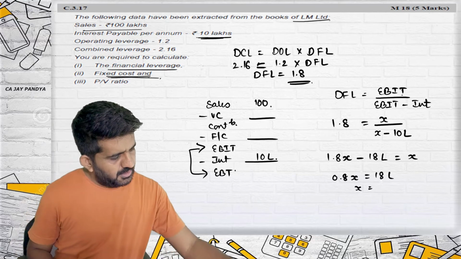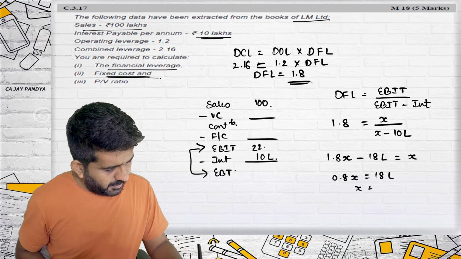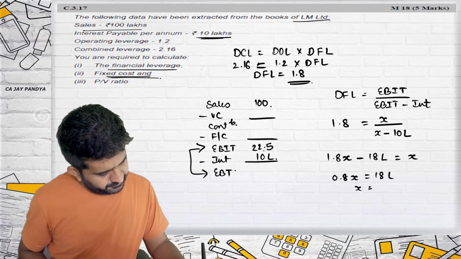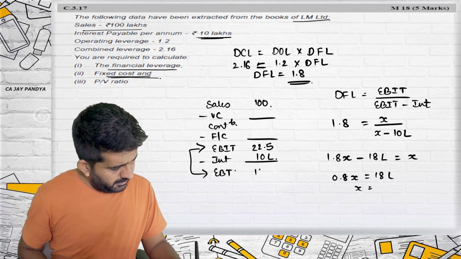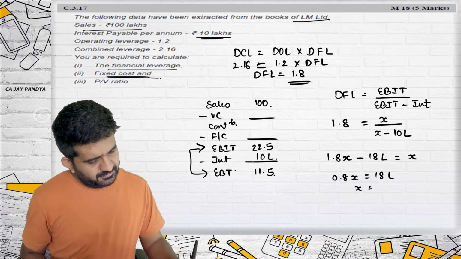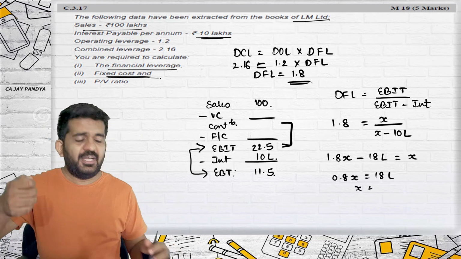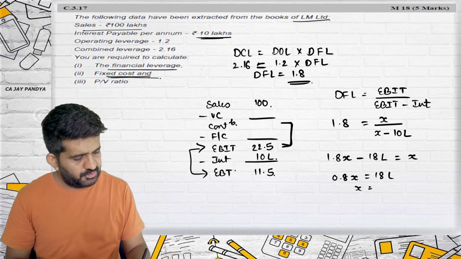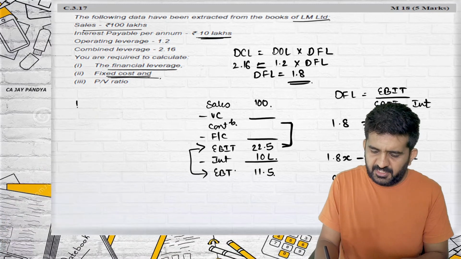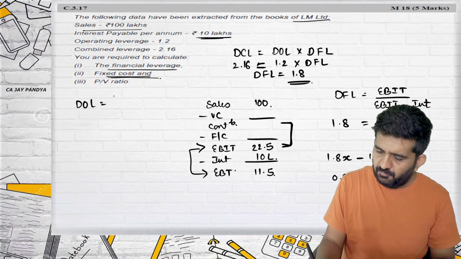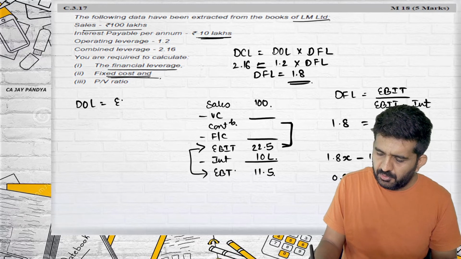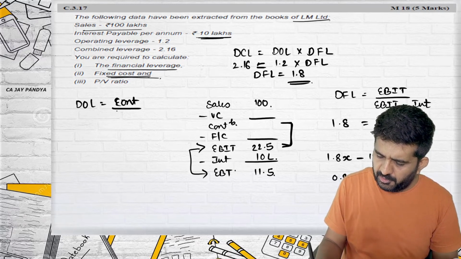22.5 lakhs. And what was X? EBIT is 22.5 lakhs. This will be 11.5 lakhs. From this operating leverage, we can find out fixed cost. Degree of operating leverage is equal to contribution upon EBIT.